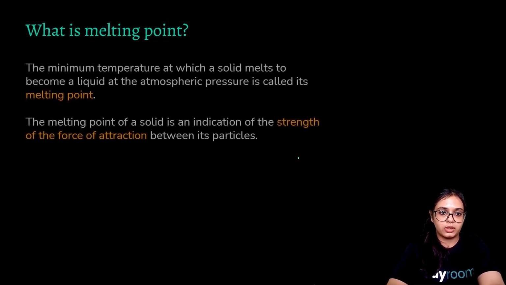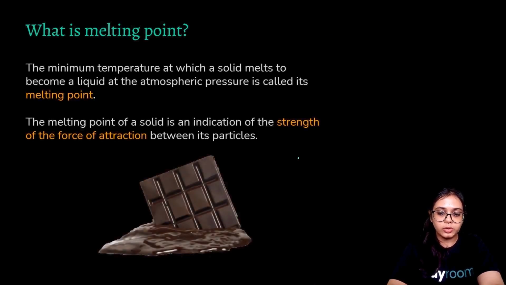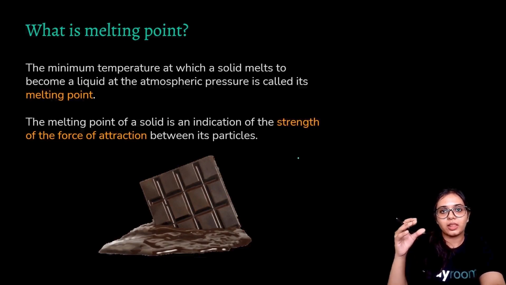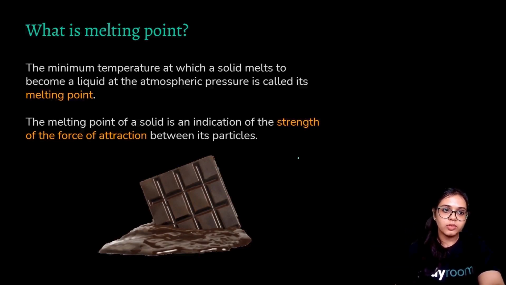What is melting point? Like I told you earlier, when you were heating that piece of ice, a particular temperature was reached when that ice melted into water. So the minimum temperature at which a solid melts to become a liquid at atmospheric pressure is called its melting point. You are supplying heat to the solid, and the minimum temperature at which that piece of solid transitions into the liquid state, at atmospheric pressure, is the melting point.